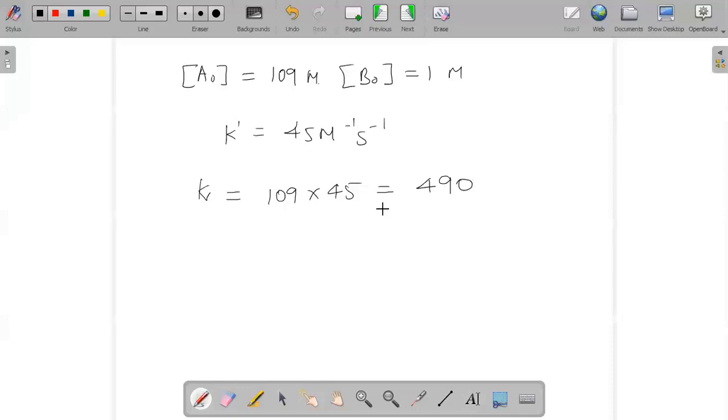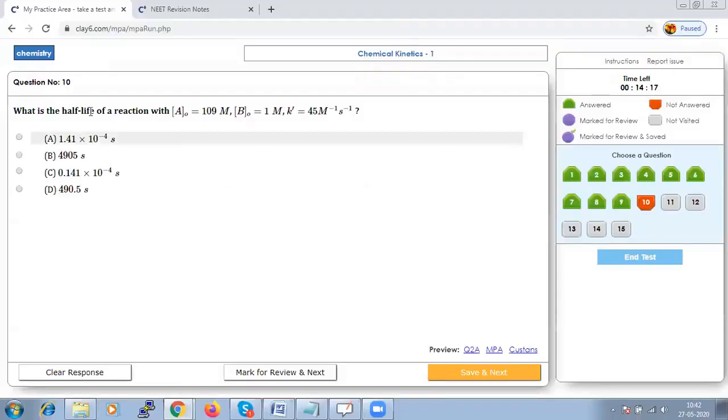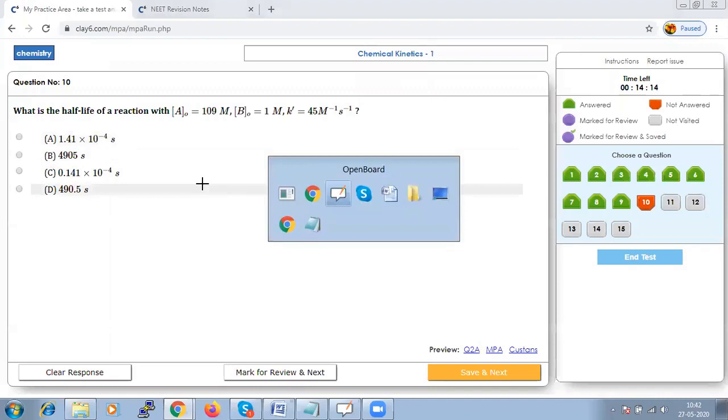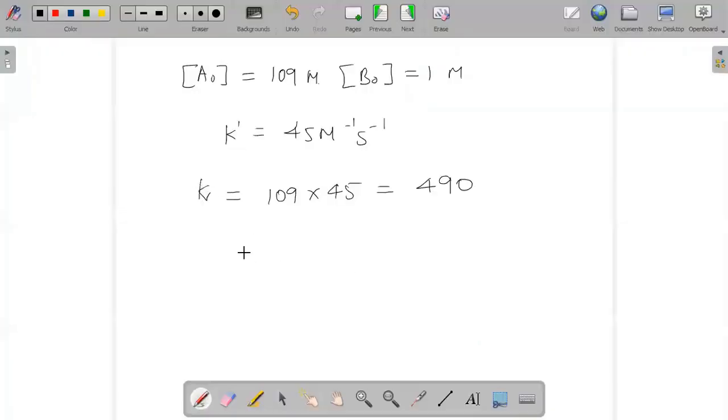They have asked us in the question to calculate the half-life of a reaction, and we know the formula that the half-life of a pseudo first order reaction will be ln of 0.5 divided by K. So we are having ln 0.5 divided by 490. Should be minus.